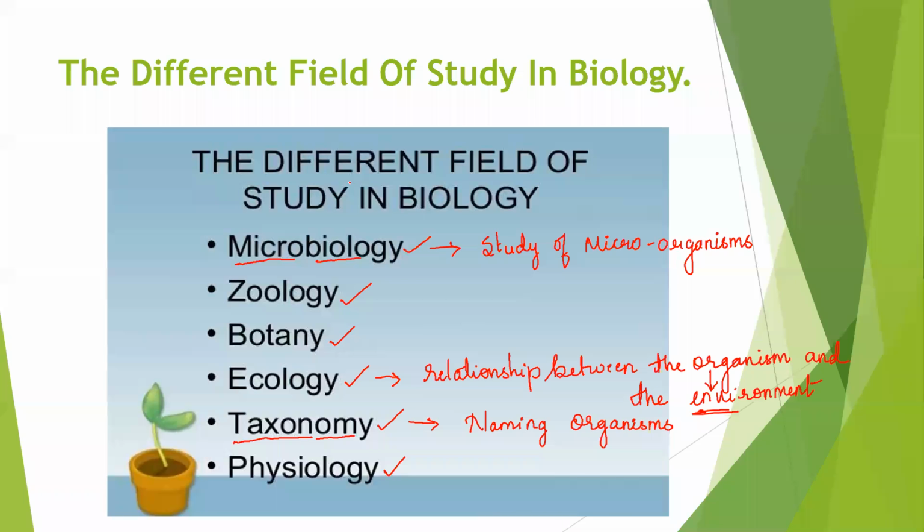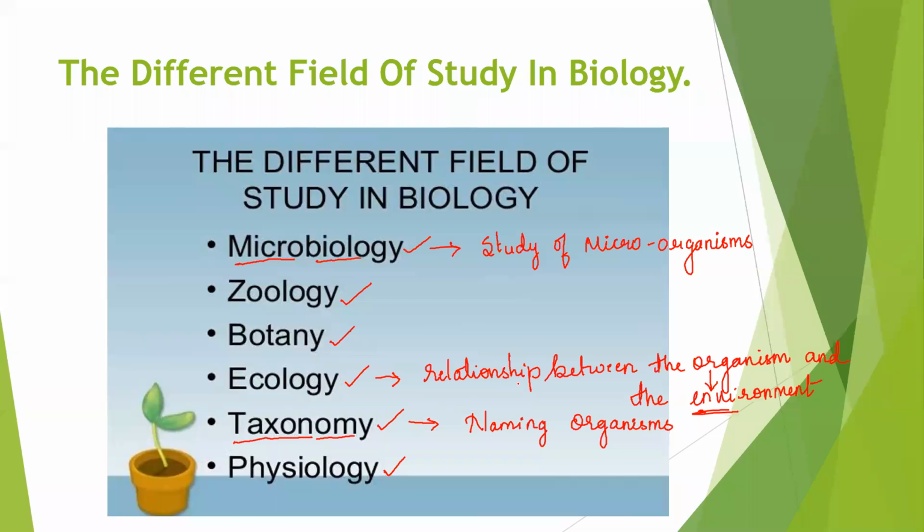And why it is done is so that no confusion should be there regarding the plants, regarding the animals, or regarding any organisms. So taxonomy means naming of organisms is done so that no confusion should be there regarding the name of a particular organism. You may call that organism in your mother tongue, or in any other language, whatever you want.